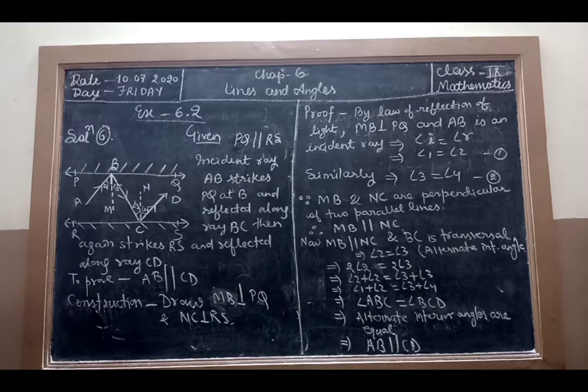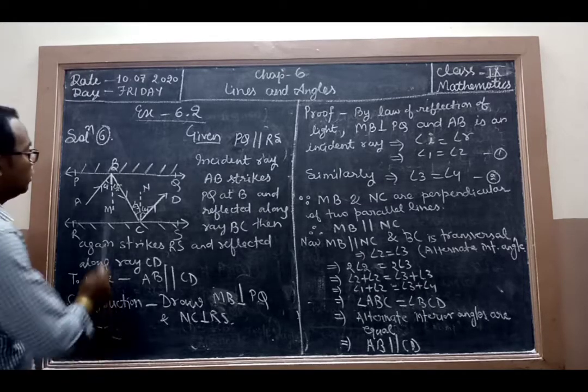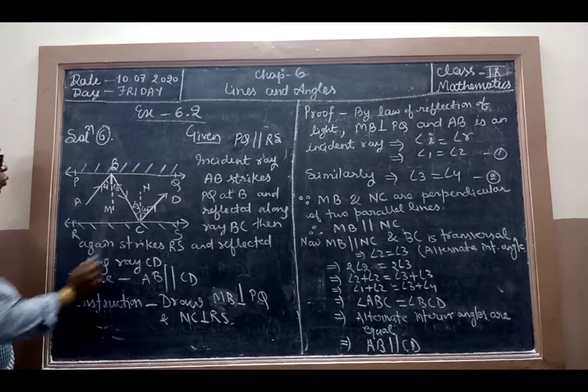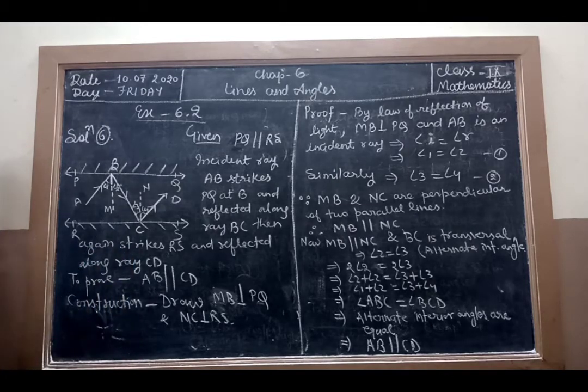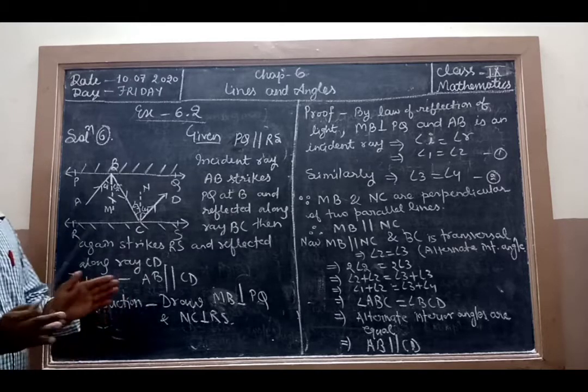Now question 6. In question 6 there are two mirrors PQ and RS, which are placed parallel to each other.